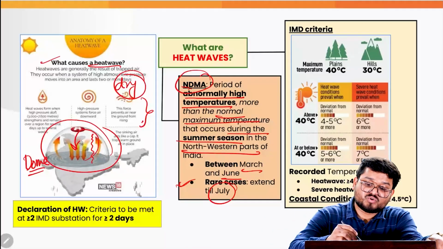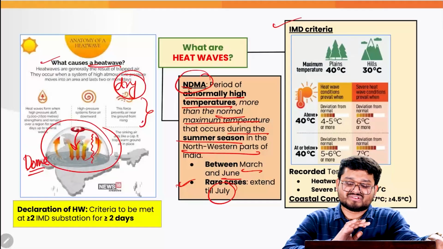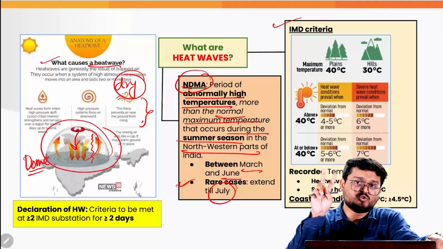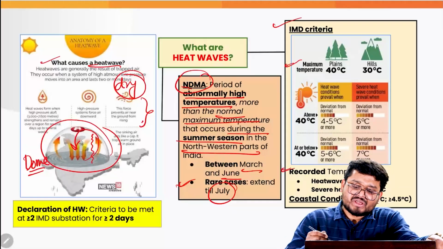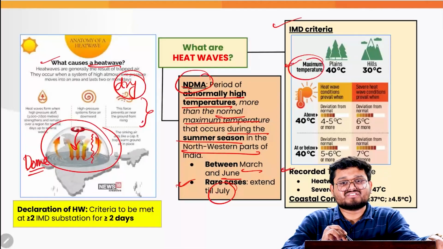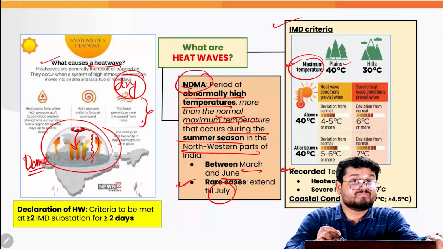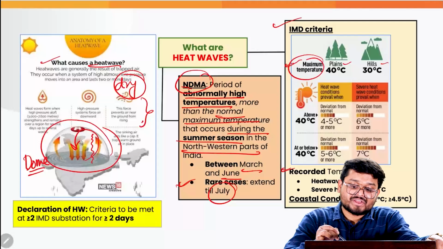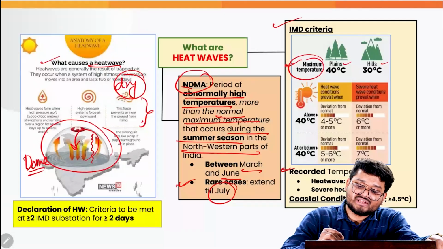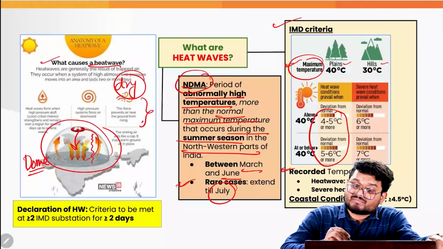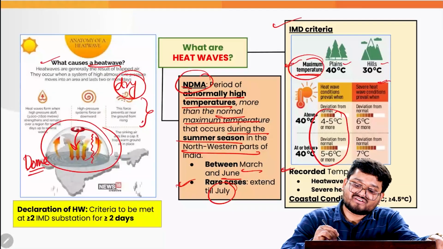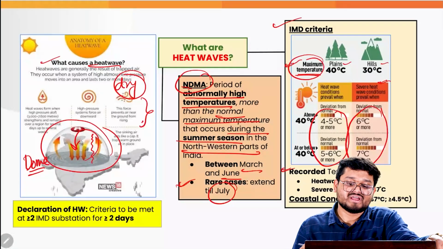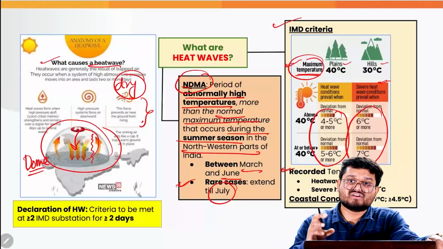And here we also need to know the IMD criteria for classifying heat waves. Generally, the IMD criteria focus on two things. Firstly, the maximum temperature and the recorded temperature. When we talk about the maximum temperature, it is generally divided into two, that is the temperature at hills and the plain regions, where a deviation of 4 degrees to 6 degrees from the normal maximum temperature gives us a heat wave condition, right? Also, a severe heat wave condition is generally a deviation of 6 or 7 degrees or more, correct?